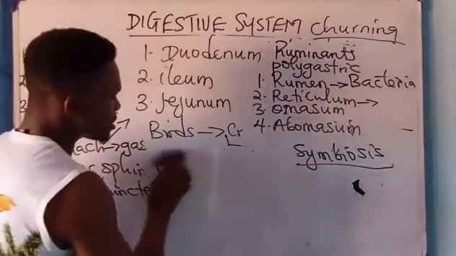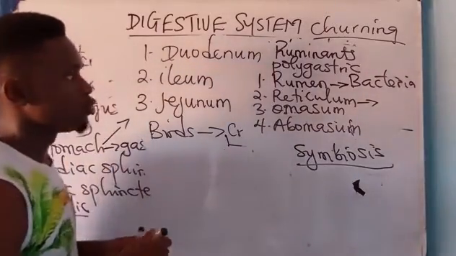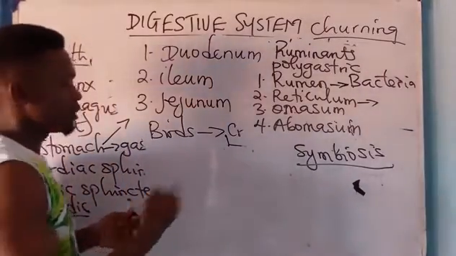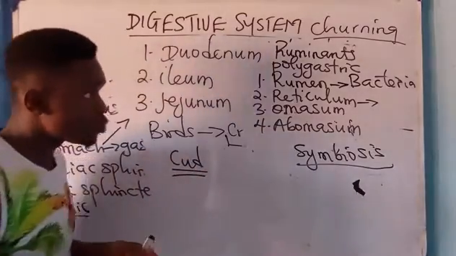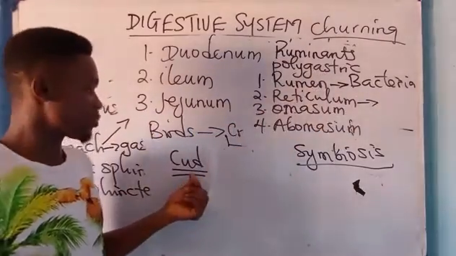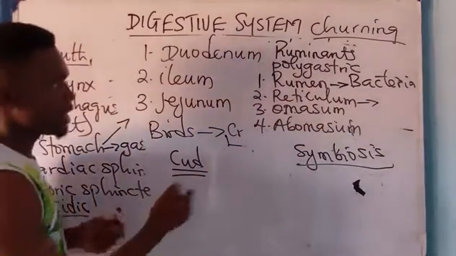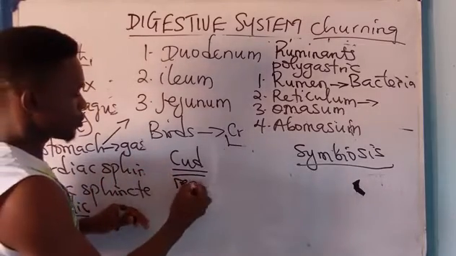This food that has been brought out the second time is called what? Cud. The process by which these food molecules are brought out is called what?